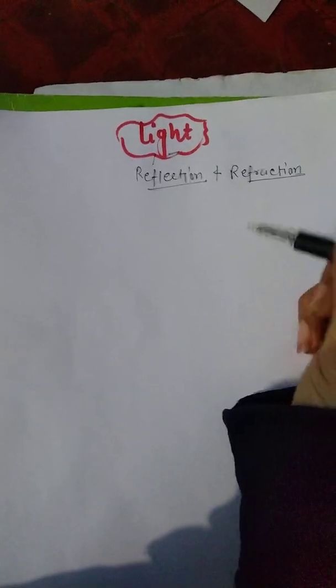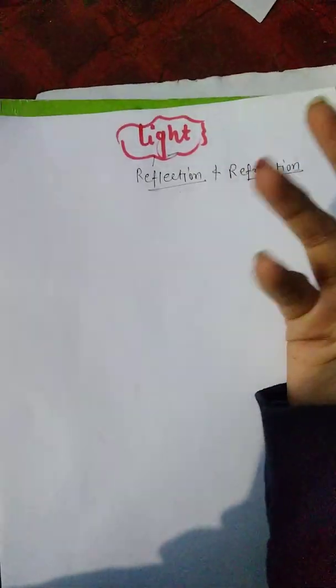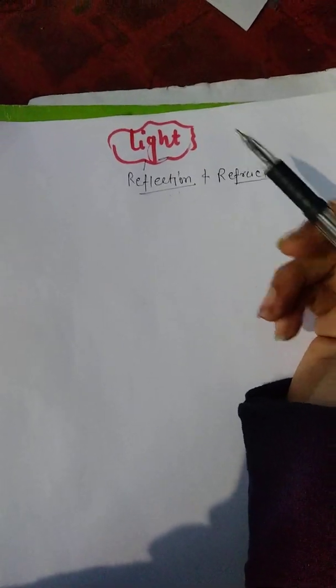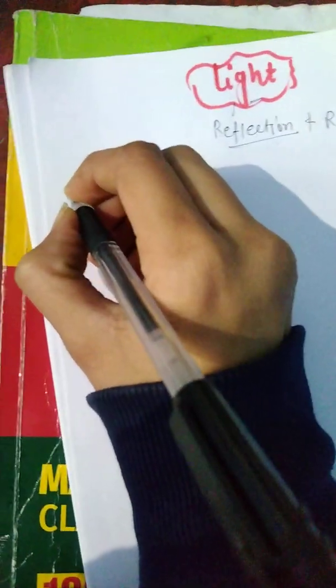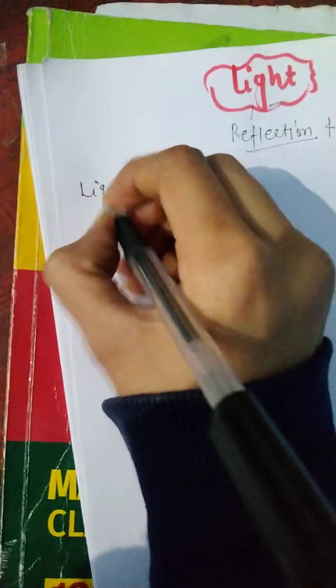When you go in a dark room, what will you see? You can see nothing. And when you close your eyes, what can you see? You can't see anything. But when you open your eyes and turn on the light in the dark room, you can see the things clearly. So here the definition of light comes.